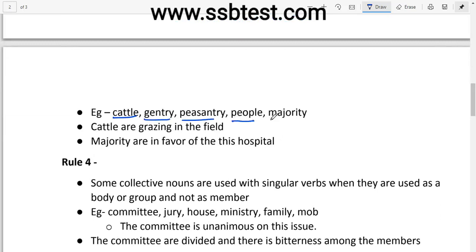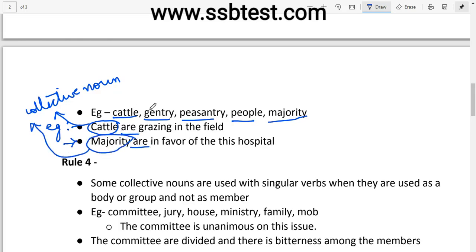So let us see this example. Cattle are grazing in the field. Now why are? Because cattle is a countable noun. Sorry, it is a collective noun. Since it is a collective noun, that is why are is used with it. Similarly, see this example also. Majority are in the favor of this hospital. Majority again is a collective noun. And in case of collective nouns, we use plural verbs, right? So that is why are is used here.